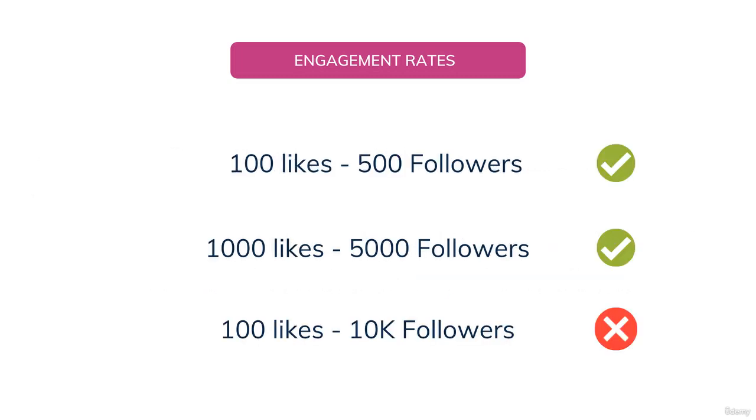Now as you can see on the screen, imagine that you went to a page with 500 followers and you checked a few of its posts, and almost all posts got around 100 likes. So that is actually a good page. Now let's move on to the next one. Imagine that a page has 5,000 followers and the average number of likes for its content is around 1000 likes. So that would be a good page, right? Now let's move on to the next data, and you can see 5,000 followers and 1000 likes. Well, that is also really good engagement rates for that page. So I would say that it is a good page.